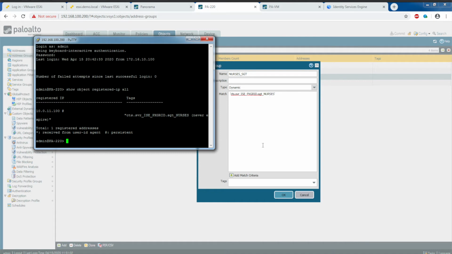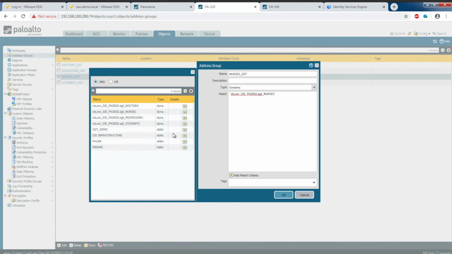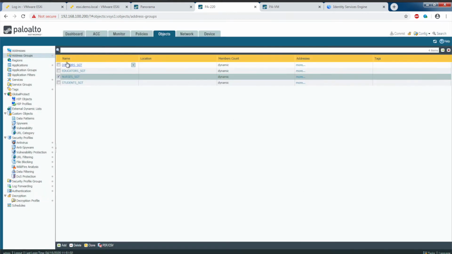Right. And if I do an add match criteria, you can see these other dynamic listings here were, when I was first testing the setup, these were the other security group tags that the firewall has learned about. And I used these mappings to create these dynamic address groups.